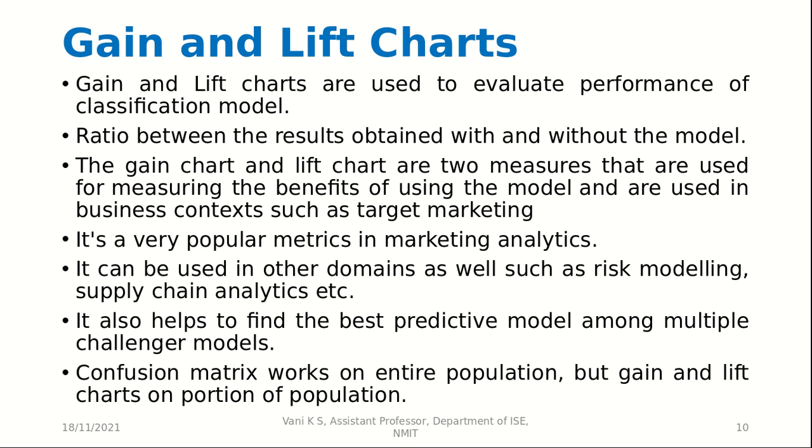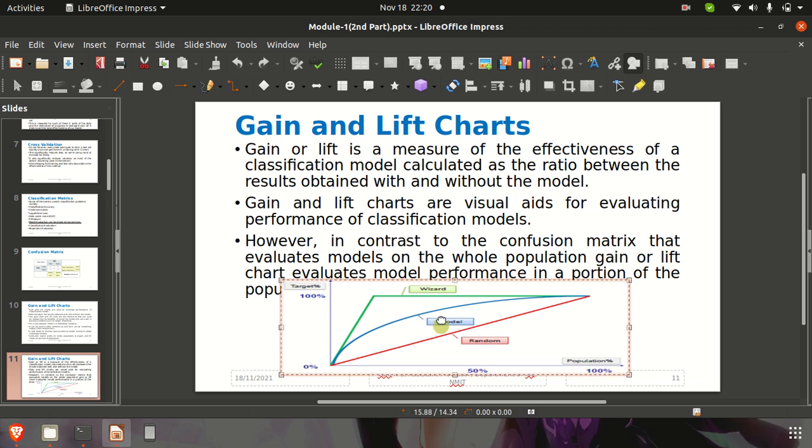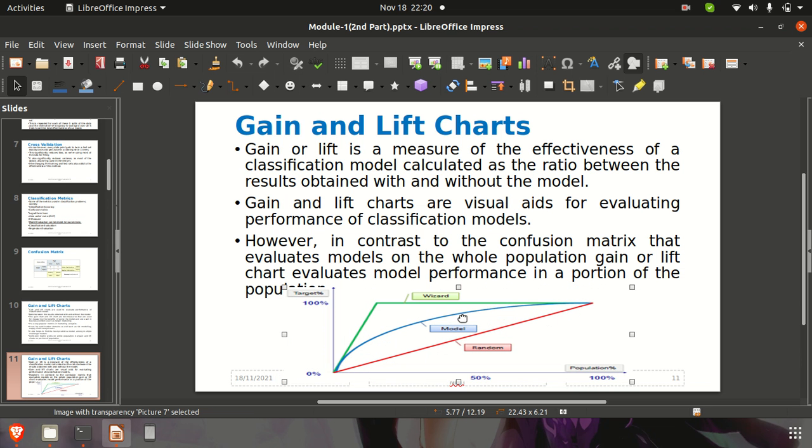So gain or lift chart is a measure of effectiveness of classification model, calculated as ratio between the results obtained with and without the model. So in gain and lift charts, we see what is the difference between the results when we use the model and when we do not use the model.